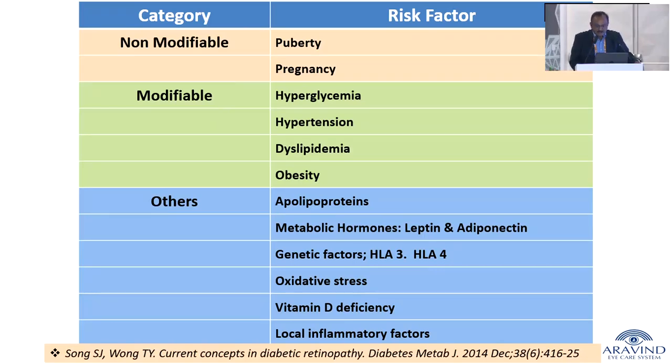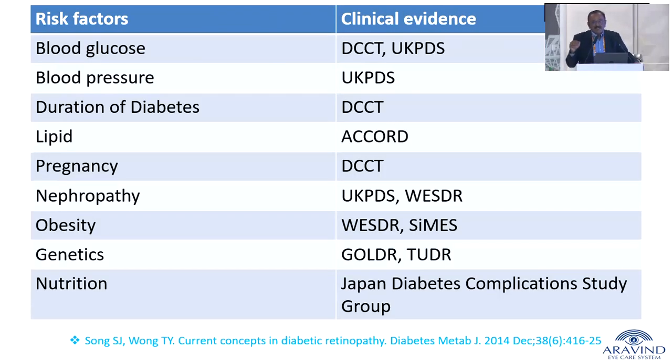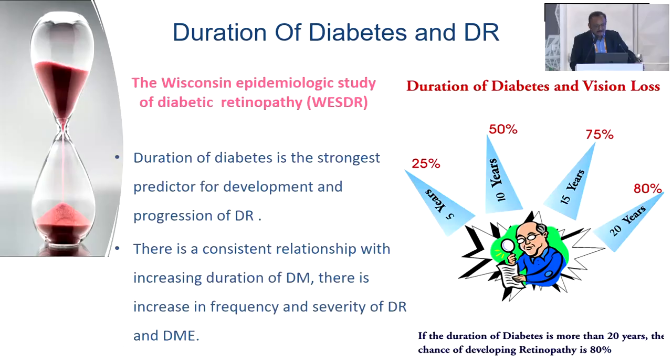Modifiable ones are sugar, blood pressure, cholesterol, obesity, and many other things. We have enough data in the literature to show the effect of parameters such as blood glucose and blood pressure, and the role they play in the development of diabetic retinopathy.